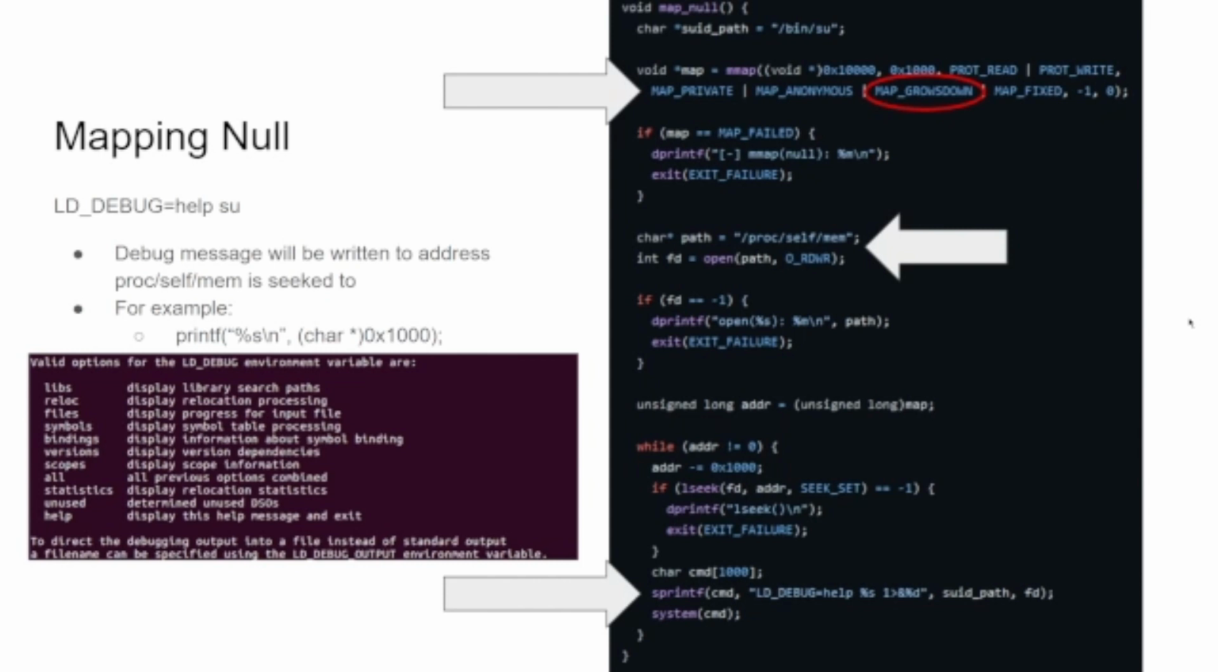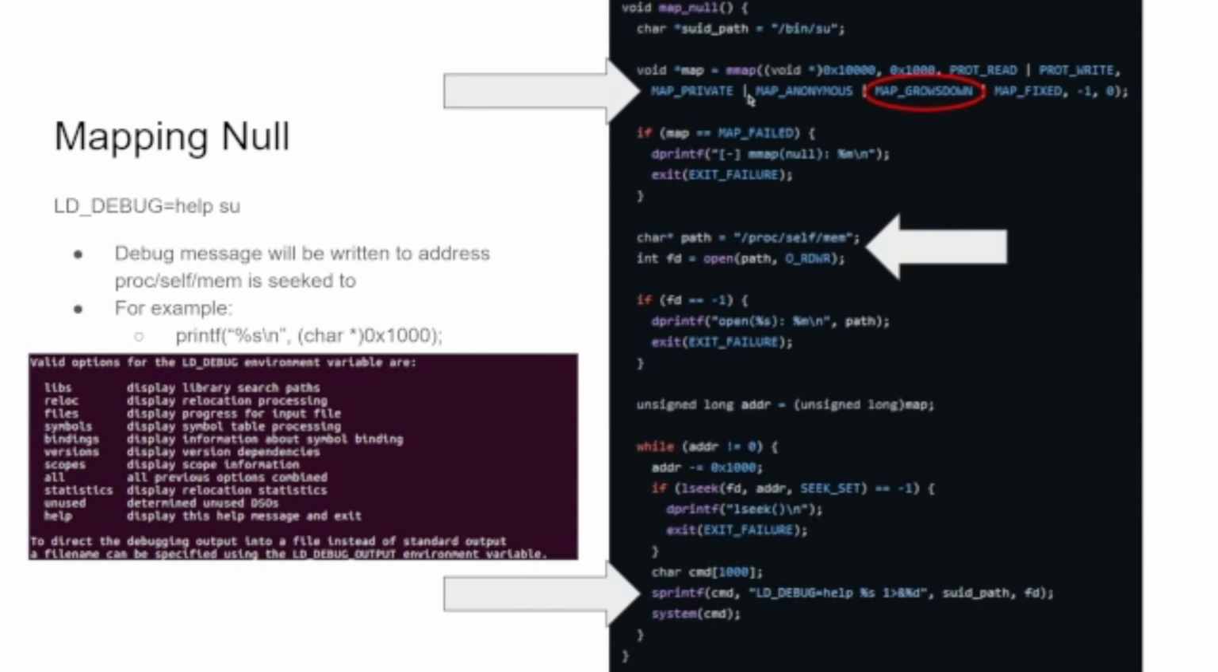So the first part of this is mapping the null address, or mapping the first page, because in all programs, the first page is never allocated, so that a page fault will detect a null pointer dereference and properly kernel oops, as we saw in the first presentation. Here, this function utilizes the LD_DEBUG environment variable to print a string into the addresses from 10,000 to 0. So I'll just walk through this function.